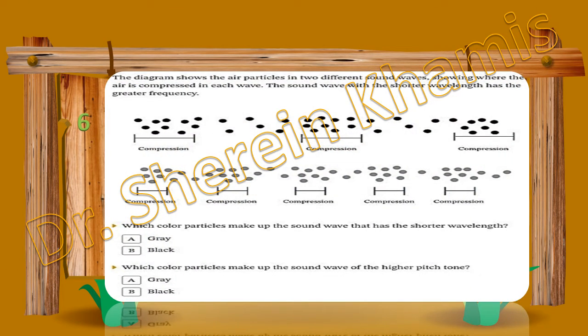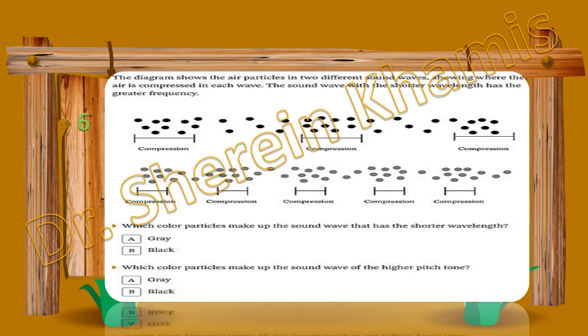Question 6, we have here a diagram of the air particles of two different sound waves. We have the first one in black color, and the second one in gray in color. The diagram shows the air particles in two different sound waves, showing where the air is compressed in each wave.